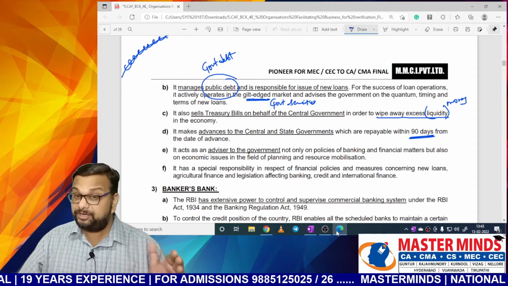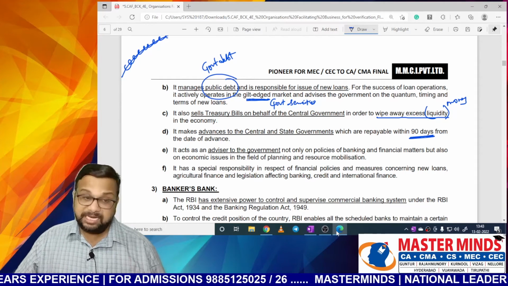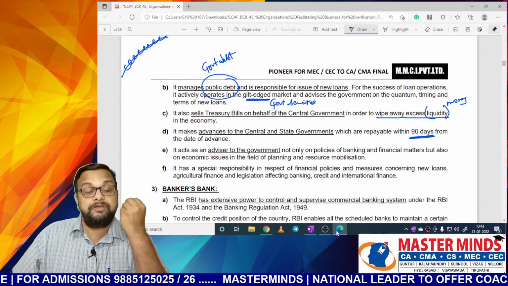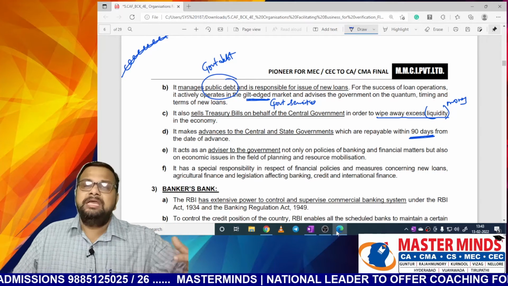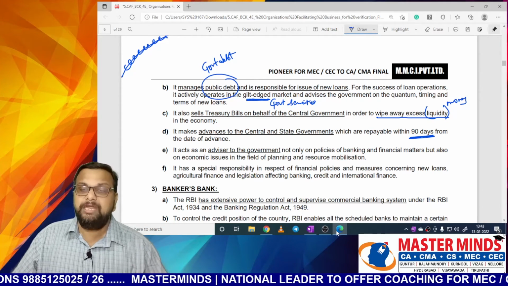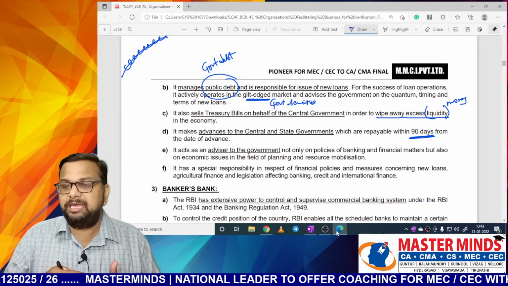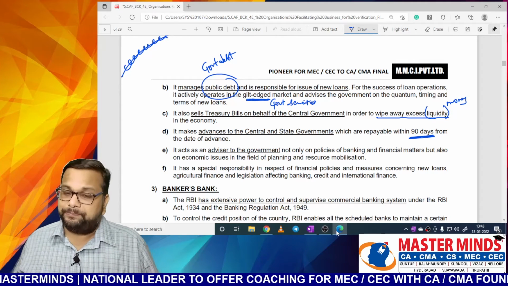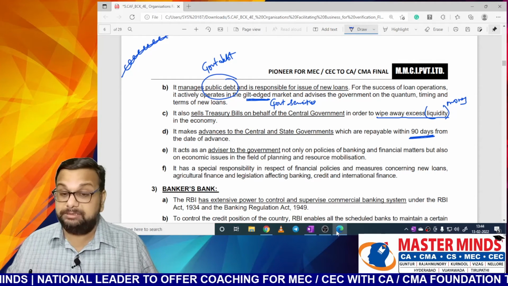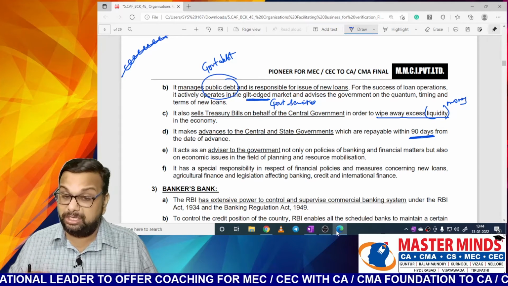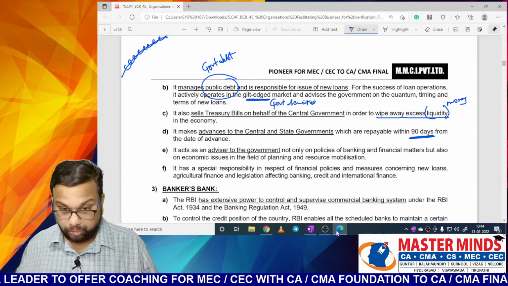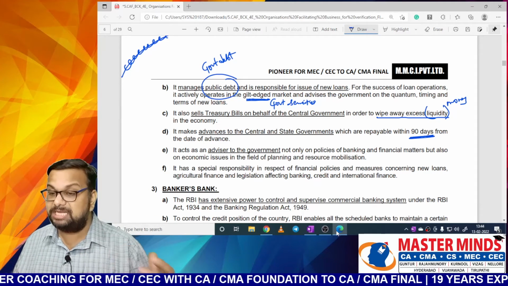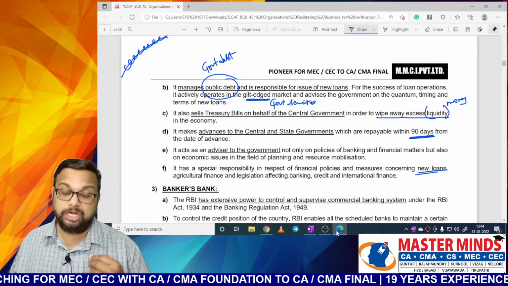How far it is affected is a different story, but what RBI said was, as the economy is in lockdown, the income of the people is drastically affected. So those who have taken loans from banks, there is no need for them to pay loans for a period of 3 months. Basically, RBI is allowing us to postpone the payment for a period of 3 months. That is a facility given by RBI, and RBI is the only authority who can do such things. Banks cannot do it on their own. So it has a special responsibility in respect of financial policy. This is a financial policy and measures concerning new loans. So to which sectors are new loans to be given?